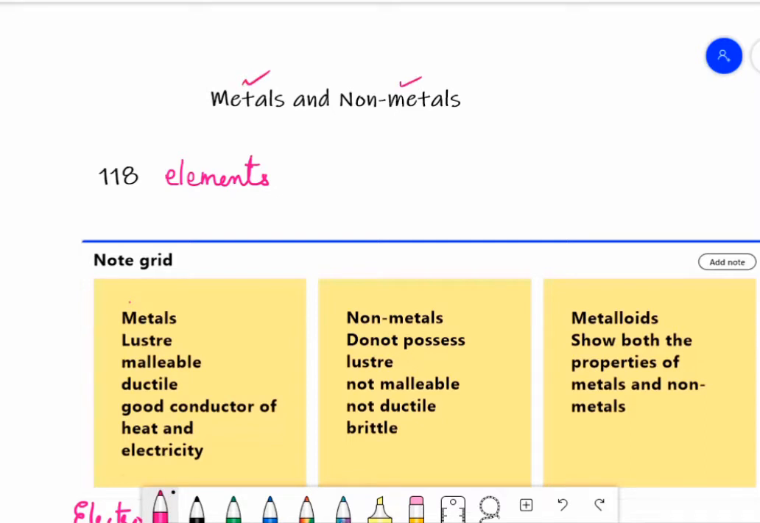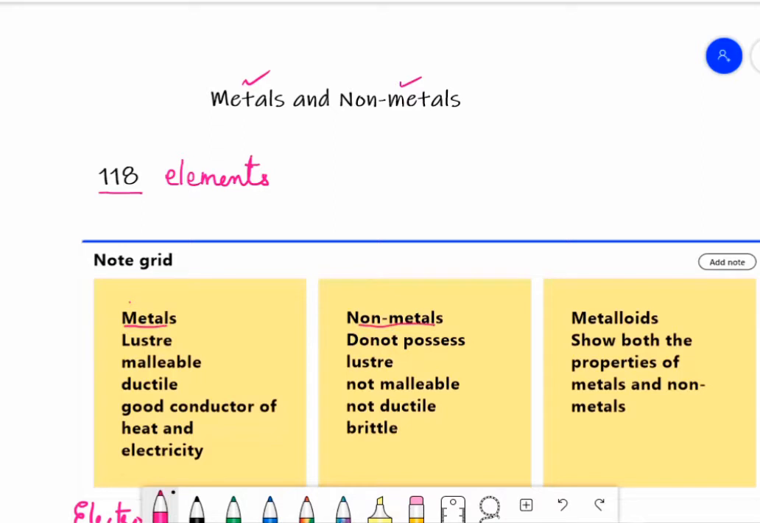We know that 118 elements have been discovered so far. Many of them occur in nature while some of them are made by artificial methods, so they are called synthetic elements. Elements can be classified in many ways on the basis of their physical and chemical properties. They have been broadly classified into two categories, metals and non-metals.